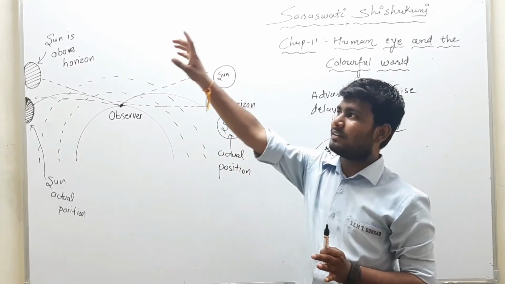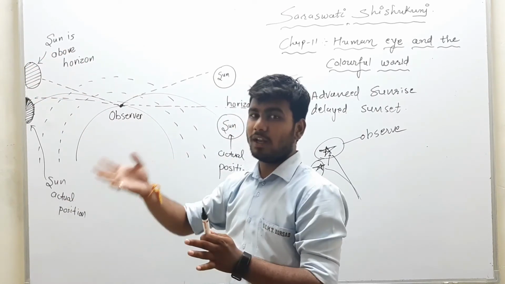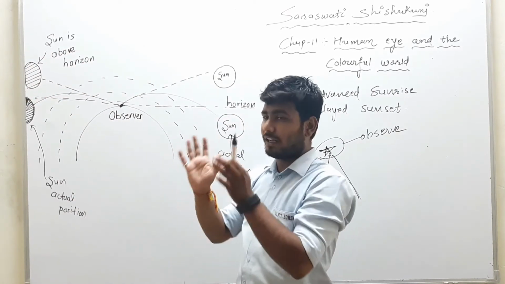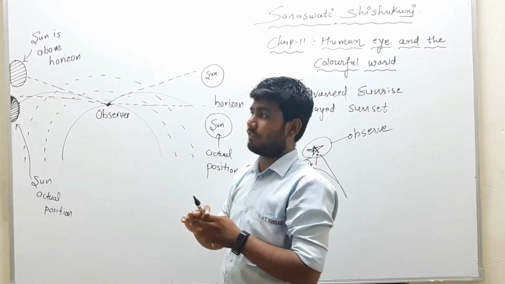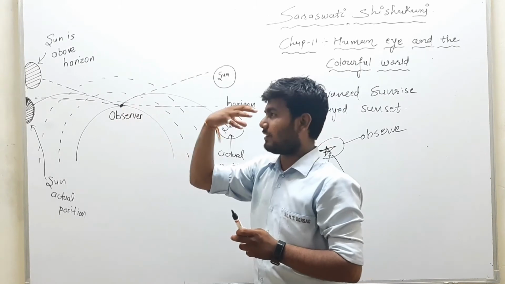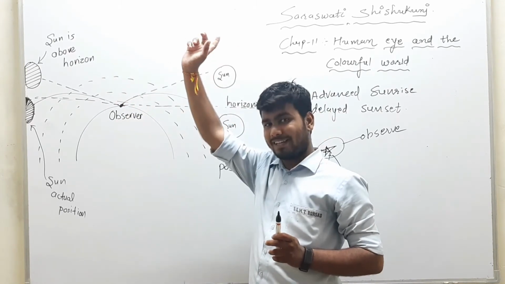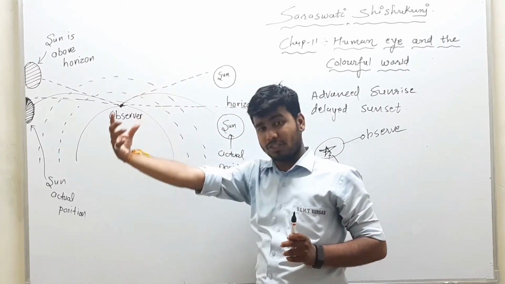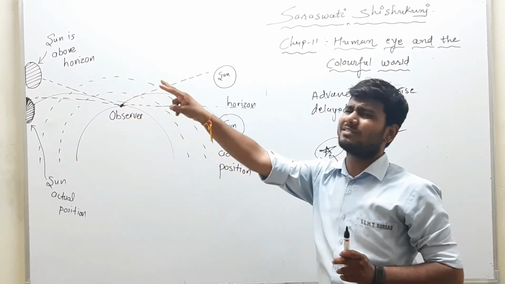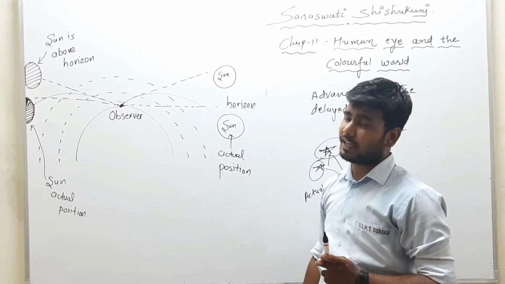So actually the position of the sun which we are observing, if we take the altitudes and all, and have very accurate measurements of it, we will get to know that the observed sun's angle and the actual sun's astronomical position are slightly different, right? And that is due to atmospheric refraction.